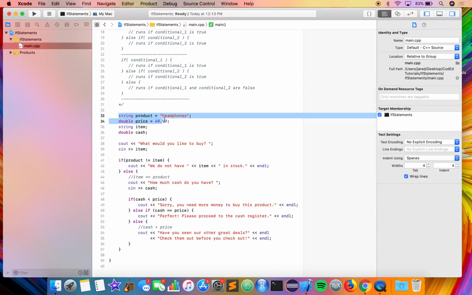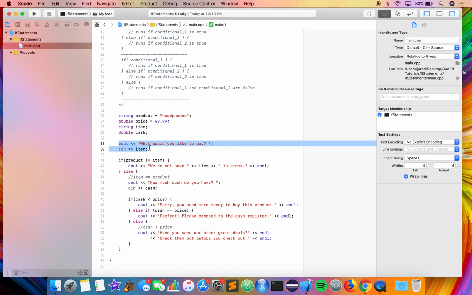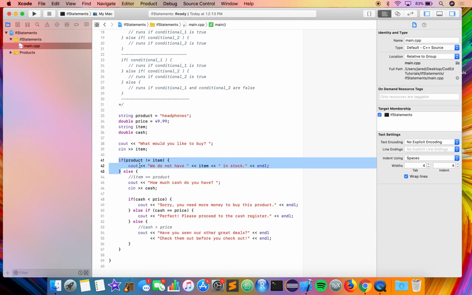We have a product called headphones that has the price of $49.99. We ask the user what item they would like to buy and save their item to item. Then, if the product does not equal item, we tell the user that we do not have their item in stock.